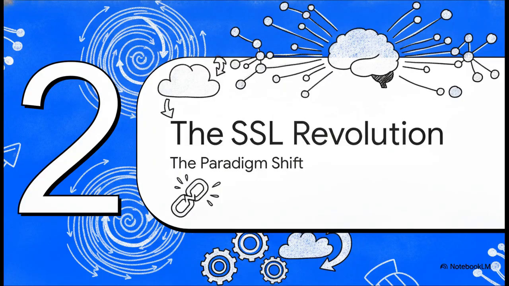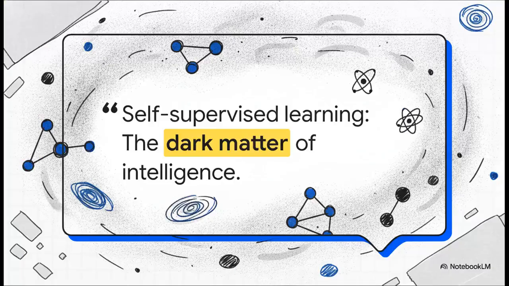Which brings us to section 2, the self-supervised revolution, the paradigm shift. To really grasp what triggered this massive AI boom, let's look at how researchers define it. Quote, self-supervised learning obtains supervisory signals from the data itself. The general technique is to predict any unobserved or hidden part. End quote. And I absolutely love this last line. Self-supervised learning, the dark matter of intelligence. Think about that. It's this invisible underlying force.